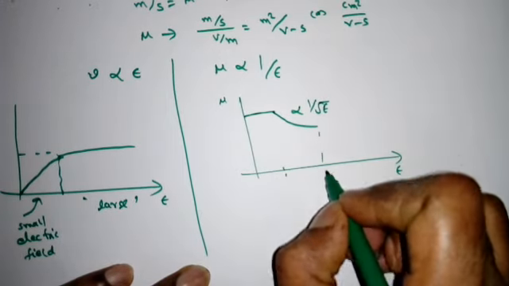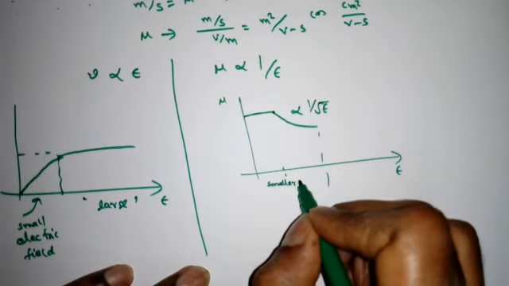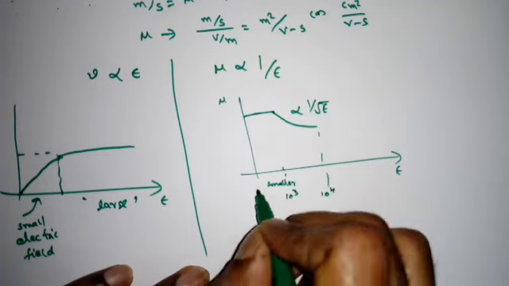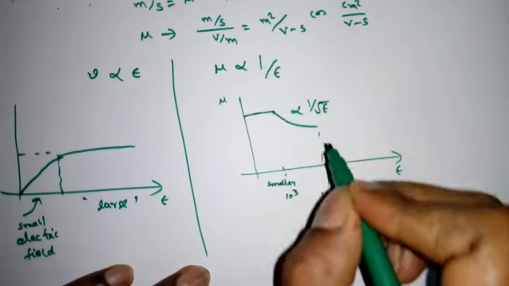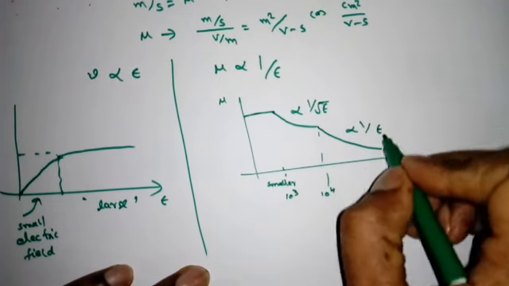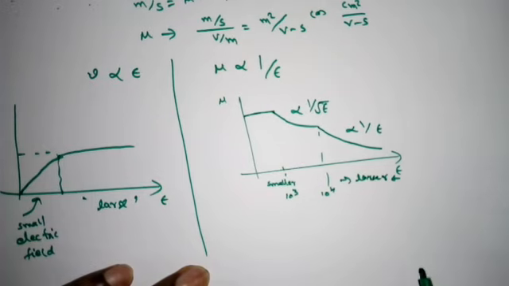When the field increases, from about 10 to the power 3 to 10 to the power 4, it decreases with 1 by root epsilon. Later it will decrease with 1 by epsilon. This is for larger electric fields.